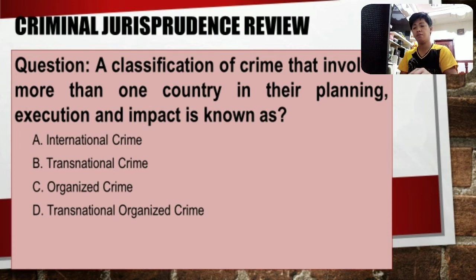Basically, why? Because first, there are two countries involved here, now where the drugs is being produced and where the drugs is being delivered for consumption. So that's the characteristic of a transnational crime. Then, the transnational crime is being perpetrated by an organized crime group. So, that is classified as transnational organized crime.